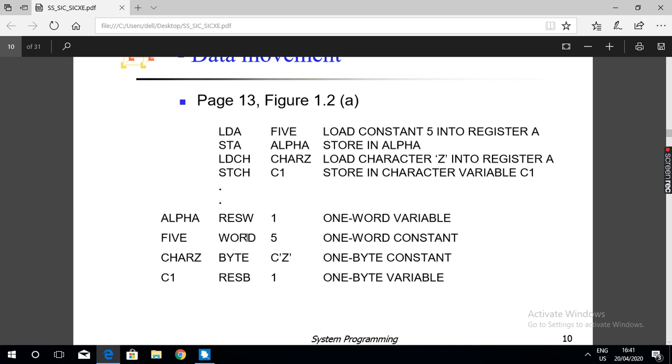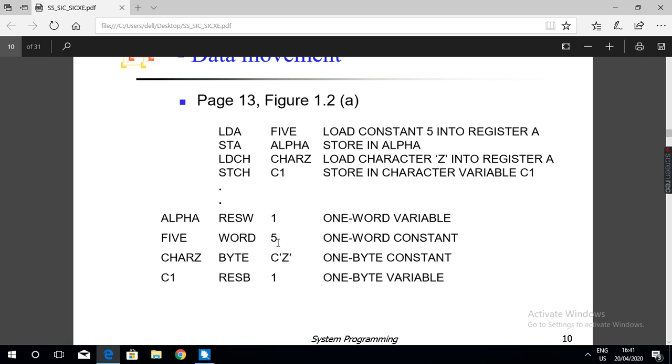RESB will reserve 1 byte of memory, and RESW will reserve 1 word of memory. One word means 3 memory locations, 3 bytes of memory. To store each integer value you need 3 memory locations, 1 word. Each integer value is stored as 1 word.